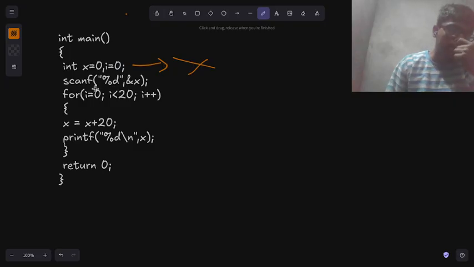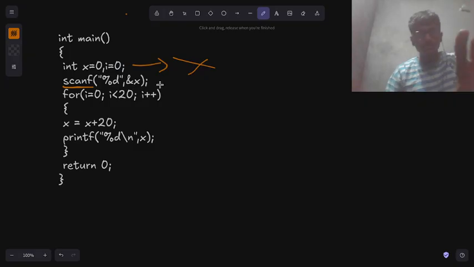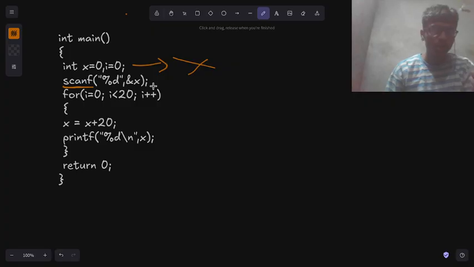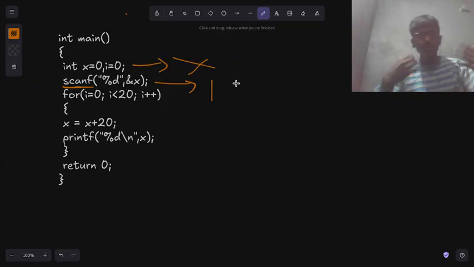And here, this is the scanf function, which means we are creating a memory block for this x variable, and I think this will count as input. We are basically taking input from a user, so this is an input process.